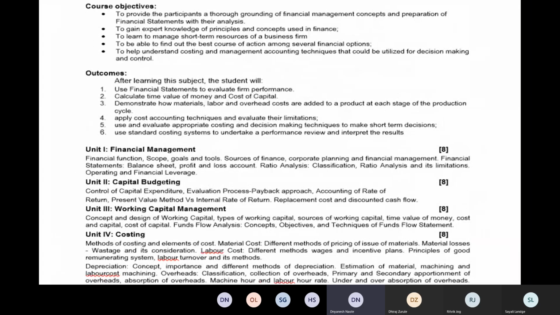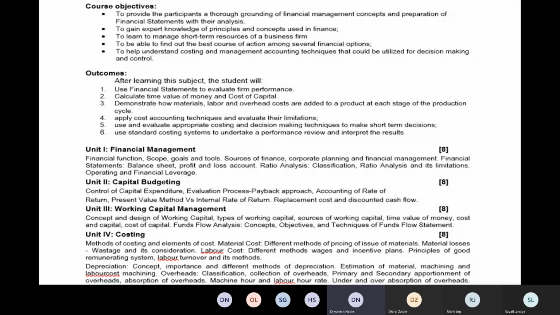For example, the payback approach, accounting rate of return, that is ARR in short, then the present value method, then internal rate of return, that is IRR. There are certain other topics like replacement cost and discounted cash flow. Discounted cash flow is also part of capital budgeting techniques. The major portion is how a financial manager can take decisions related to huge investments, which are also termed capital budgeting decisions.